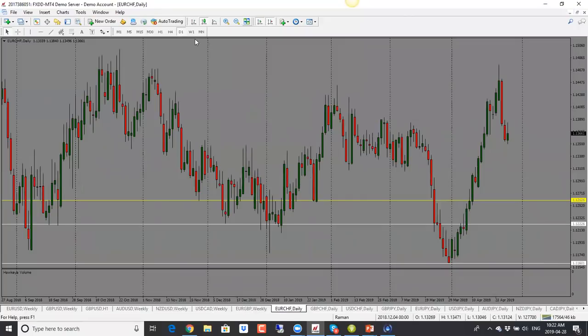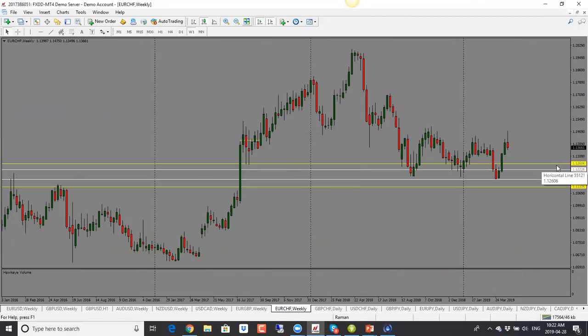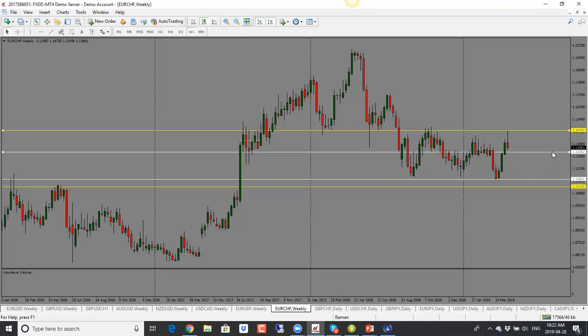Euro Swiss franc here, this one is also coming back. So last week we were looking for price to go higher. It did. It went right into the next support resistance level here. And now we have a nice bearish pin bar, and it dropped from there. So the bearish pin bar here suggests that price is likely to drop. So the next level is quite close though, so we have to be careful.